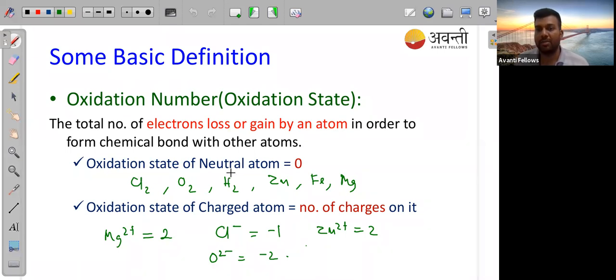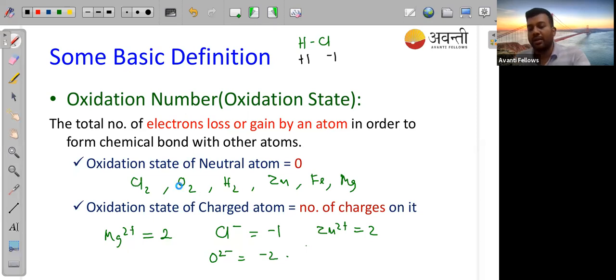But if you are taking HCl, correct Karthik, we can say isoatom. In HCl, definitely this will be +1 oxidation state and this will be -1, because we can divide it, you can take the negative charge on this. So that's why we have to take same atom molecules.